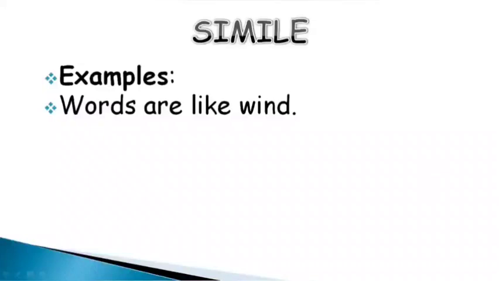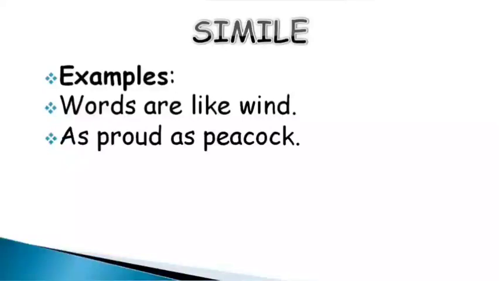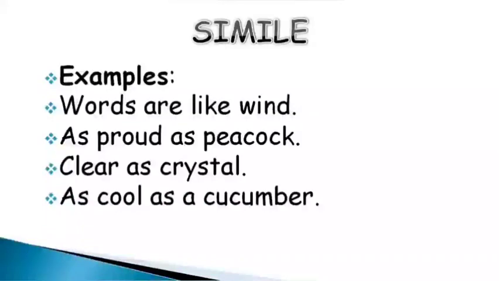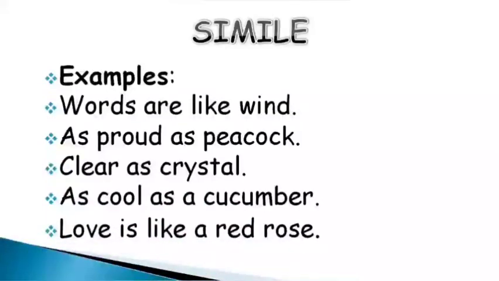Now, simile, just like words are like winds. So here the words are directly compared using like with the wind. If I use the words work like wind, that is metaphor, because there is no direct comparison. As proud as a peacock, that is using as, we are comparing someone with a peacock. But if I say he is a peacock, that means he is not a bird like a peacock, but actually he is as proud as a peacock. So when the comparison is direct, it is simile. When it is indirect, that is going to be metaphor.